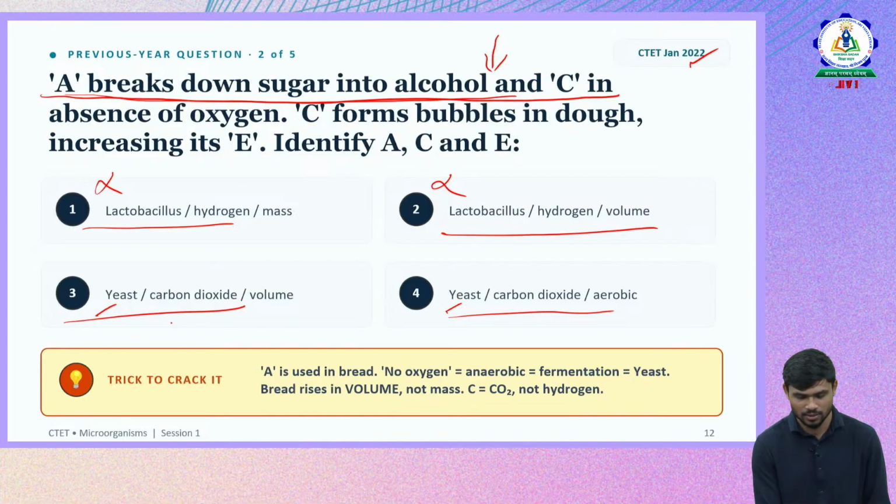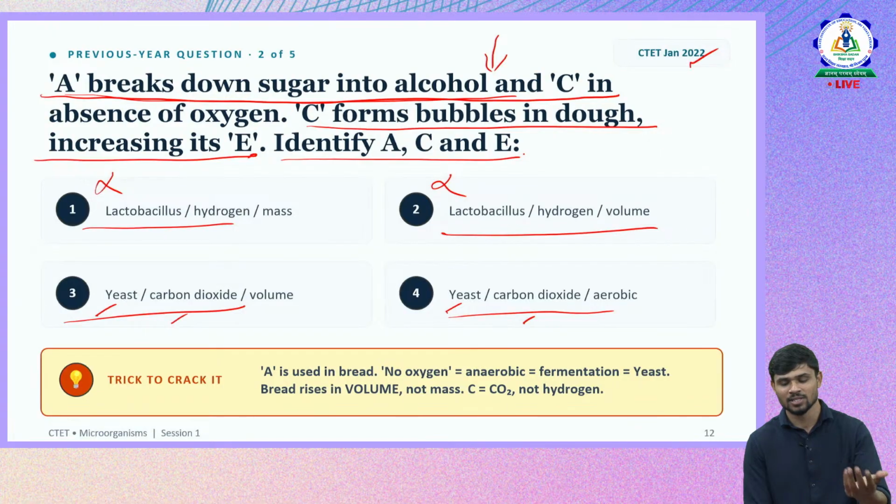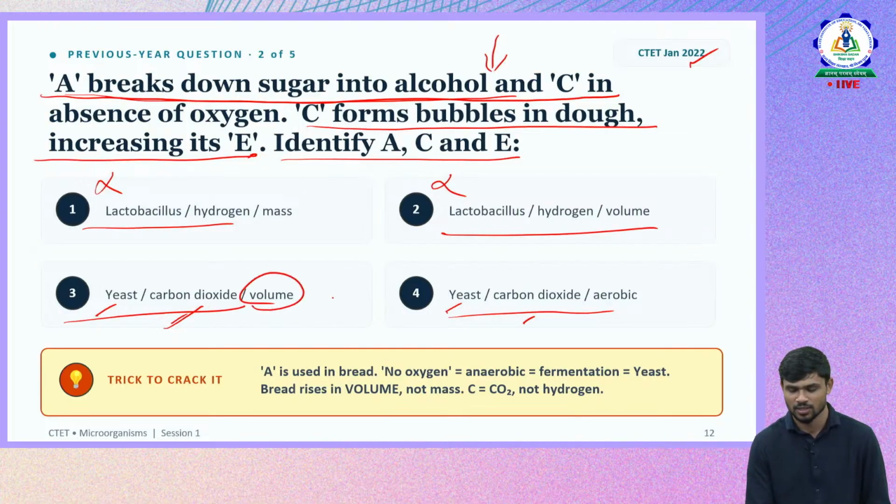So both are there. So let us go for E. Let us try to identify E. C forms bubbles in dough, increasing its E. So when C forms bubbles in dough, it increases its E. That means the C increases E in dough. So what does C increase? C is carbon dioxide. So what does carbon dioxide increase in the dough? It increases its volume. Okay, it's not aerobic.